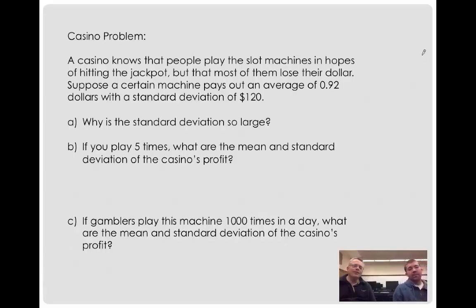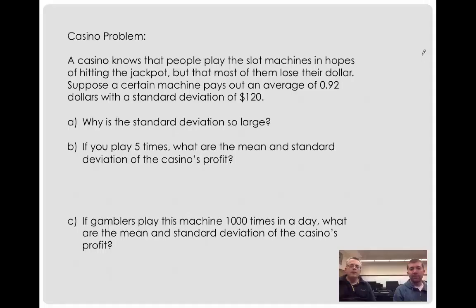The casino problem. A casino knows that people play slot machines in hopes of hitting the jackpot, but that most of them lose their dollar. Suppose a certain machine pays out an average of $0.92 with a standard deviation of $120.